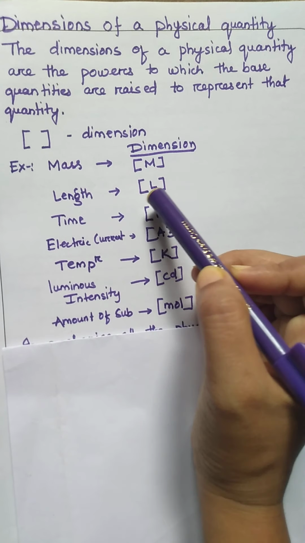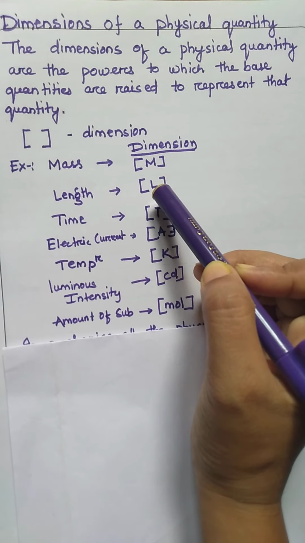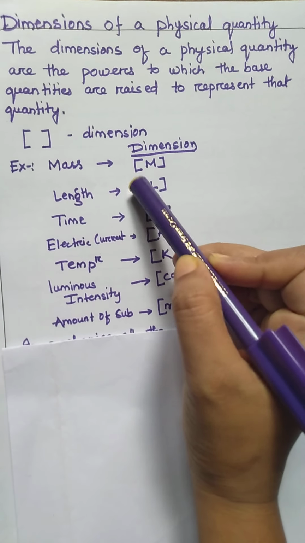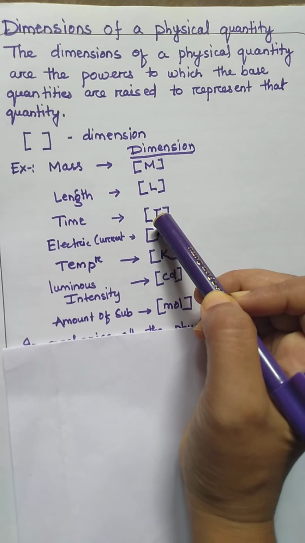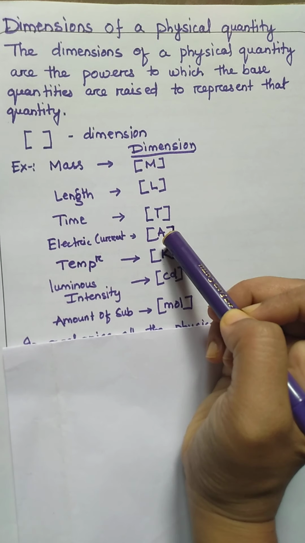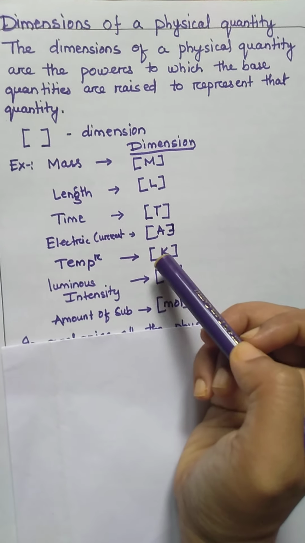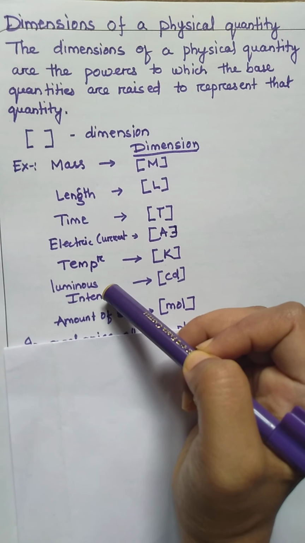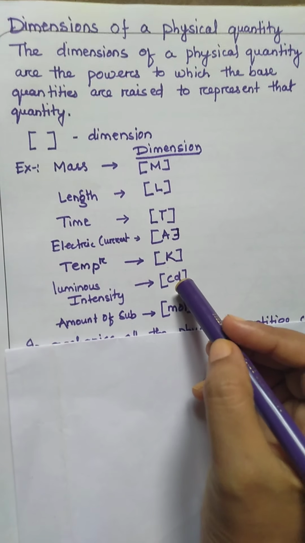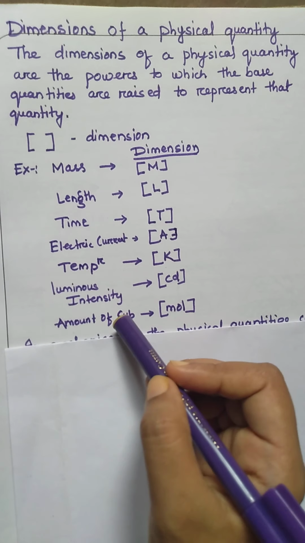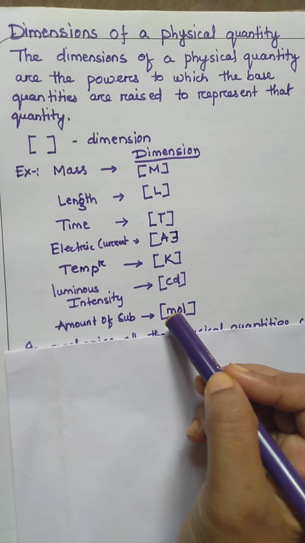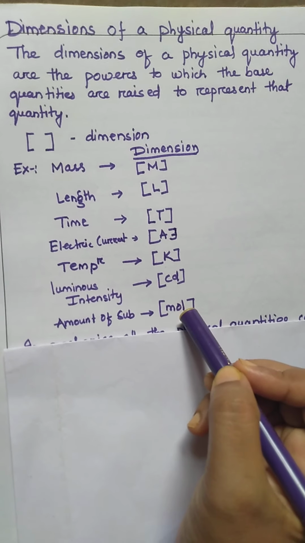Similarly, length will be represented by this letter L with the square bracket. Similarly, time we will write T, electric current A. For temperature, I will write K. For luminous intensity, the symbol will be candela, that is CD, and amount of substance is mole, and that is written as MOL.